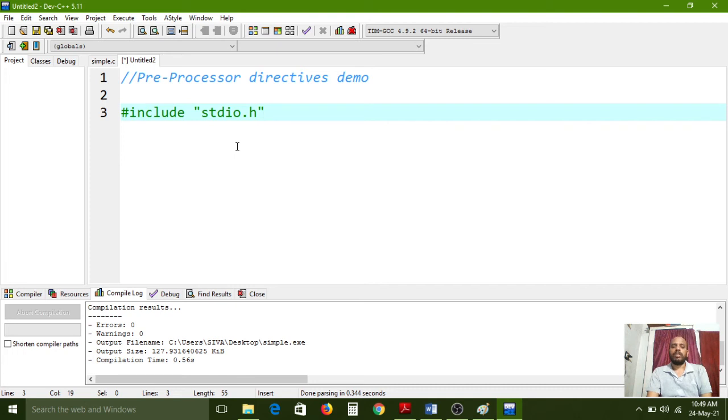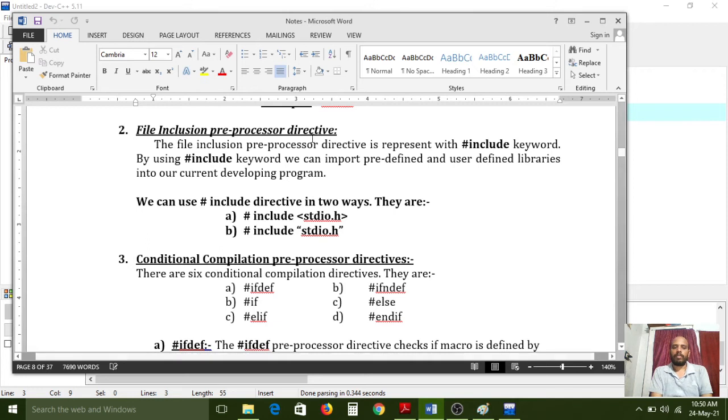Everything we have to do. If you want to create your own user libraries, then you can create them. For that also some syntax is available in our C program. If you want to link that user defined program, we can simply use the hash include preprocessing directive. So we can use the hash include directive in two ways, to link predefined or user defined libraries. The first one is by using angular brackets, and the second one is using double quotes. Both provide equivalent functionality in our program.